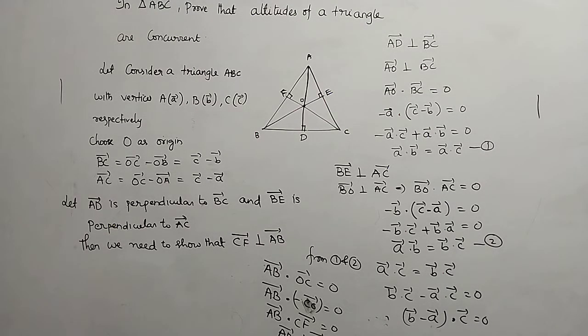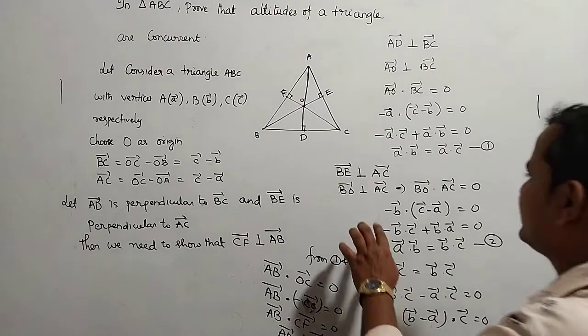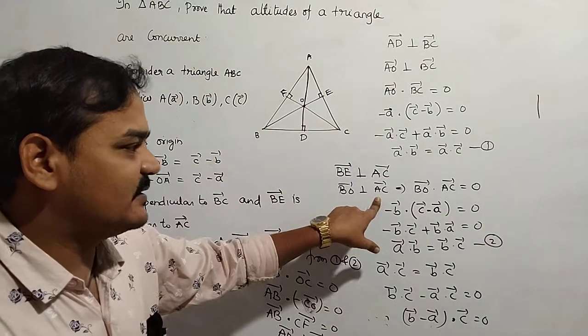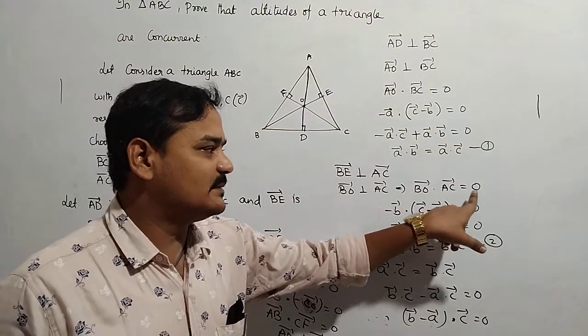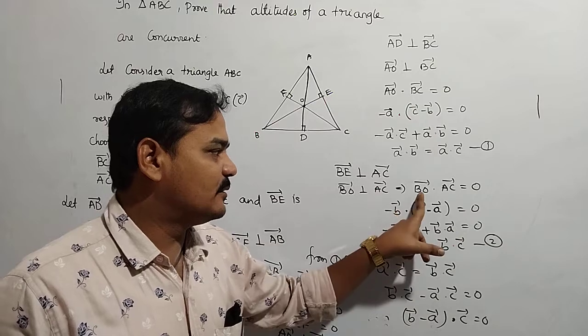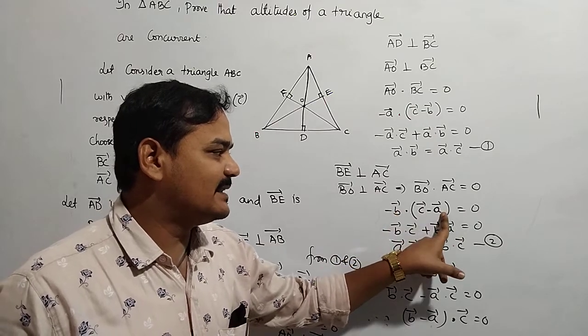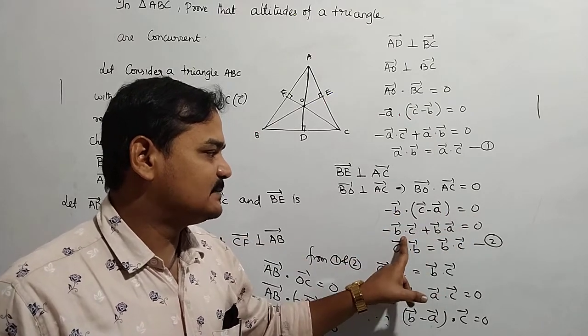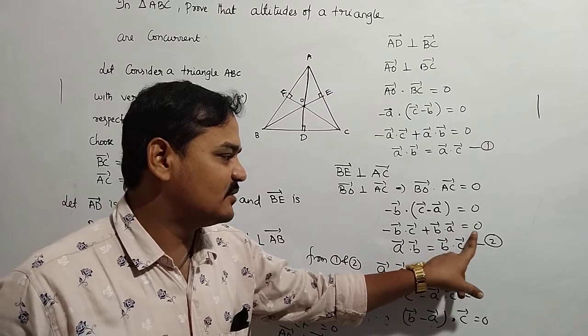A bar dot B bar is equal to A bar dot C bar. Similarly, second condition: BE bar is perpendicular to AC bar, which means BO is perpendicular to AC. So BO bar dot AC bar is equal to 0. So BO bar means minus B bar dot (C bar minus A bar) is equal to 0. Minus B bar dot C bar plus B bar dot A bar is equal to 0.